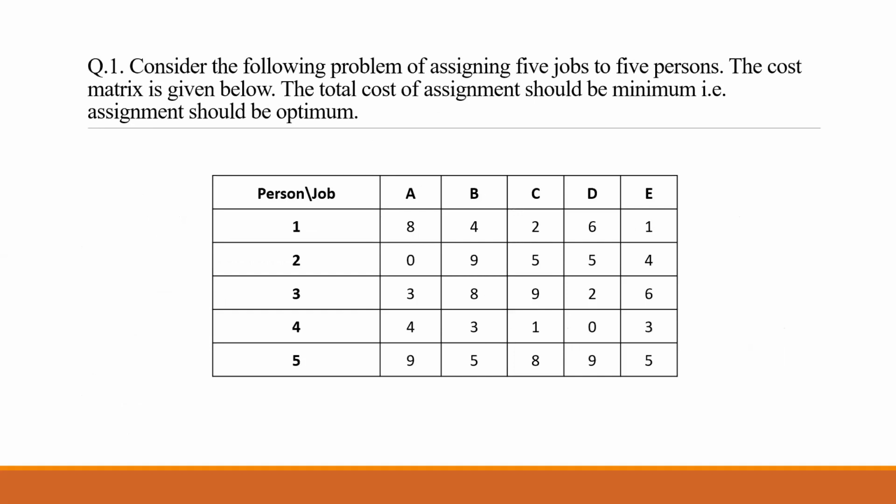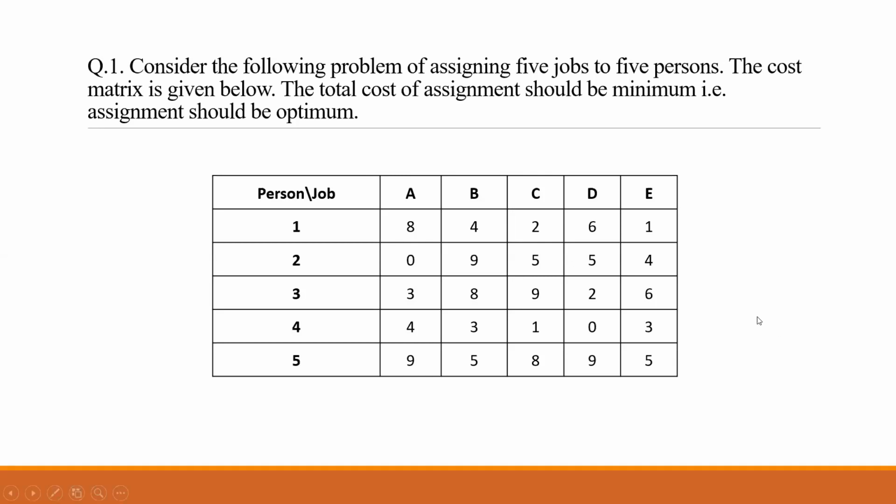Now let's consider one problem. Here you have a problem of assigning 5 jobs to 5 persons. The cost matrix is given below. The total cost of assignment should be minimum. That means assignment should be optimum. So students, you can see in the problem, it is mentioned that 5 jobs to 5 persons. That means the problem is balanced. We have 5 persons and 5 jobs. The cost matrix is given below. That means the word cost is given. So this problem is of minimization type.